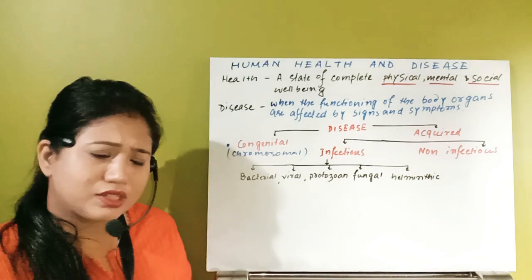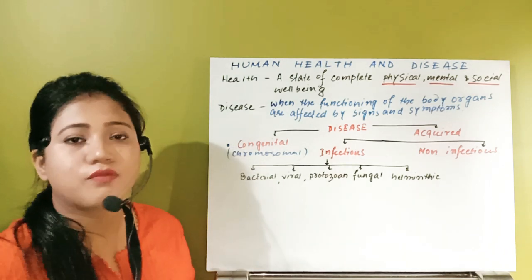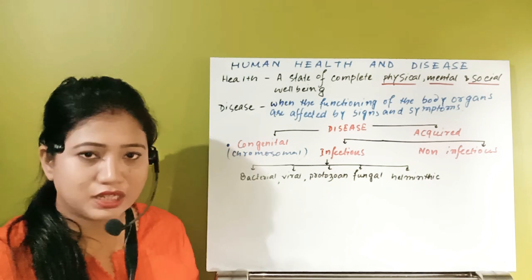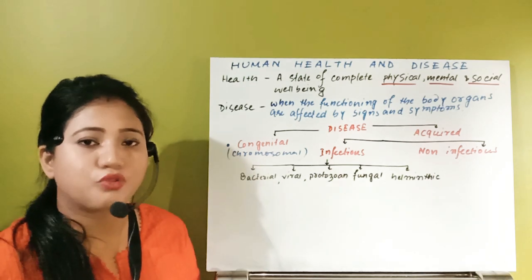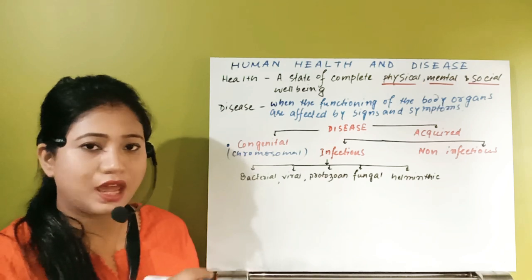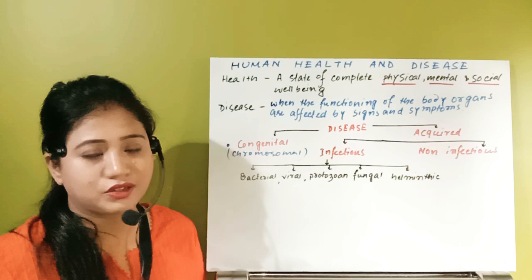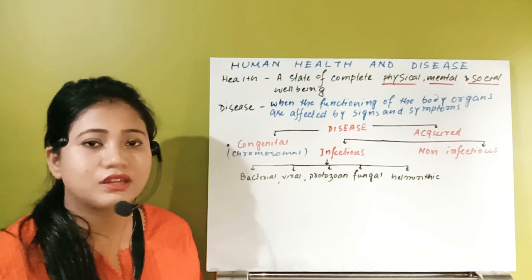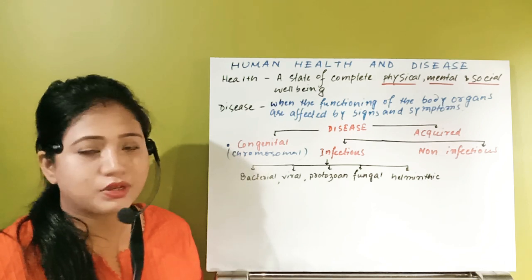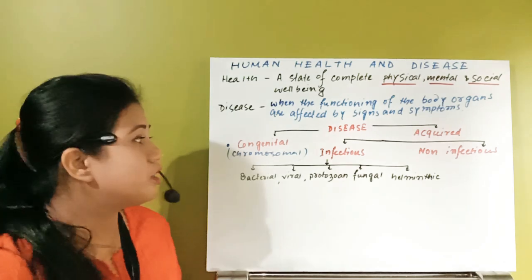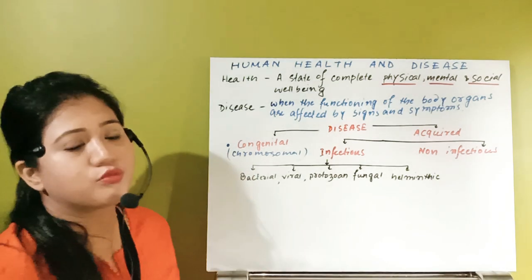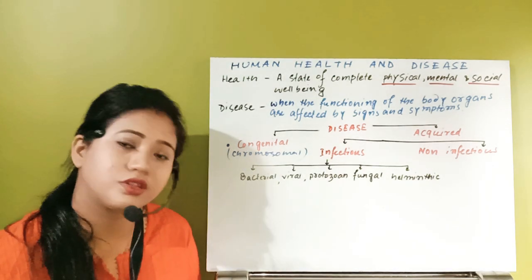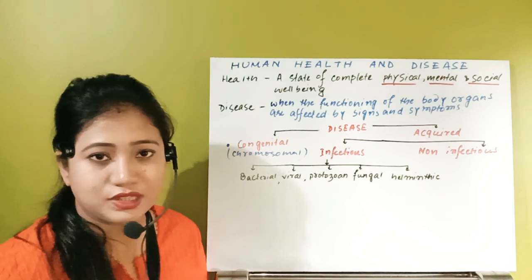Now this type of disease, congenital disease, is it possible for it to transfer from one person to the next person? No. Why? Because this is a problem of the genetic makeup. So in the genes they have some problems. So suppose an individual has a congenital disease, suppose any type of chromosomal aberration, then even if he takes food with another person, it can never transfer. So these are the non-infectious types of disease also. They are the chromosomal disorders. Examples I have given: Down syndrome, Klinefelter syndrome, then Turner syndrome. These are the congenital types of disease.